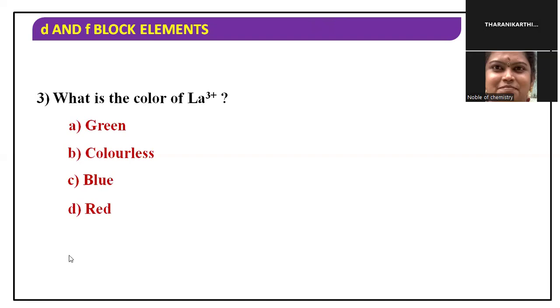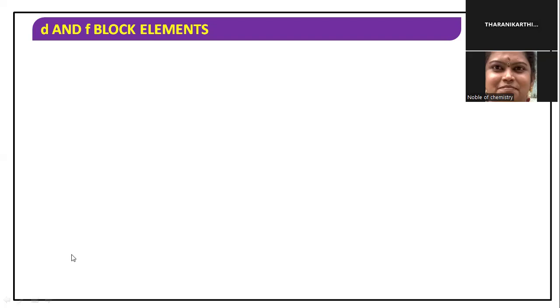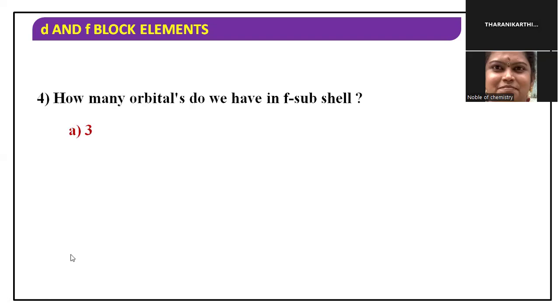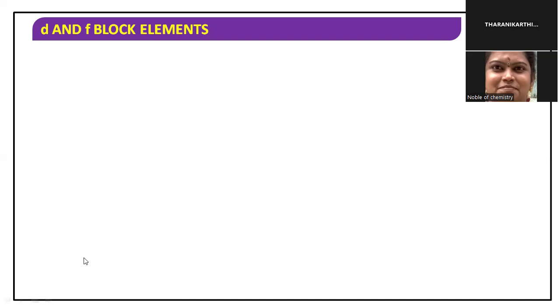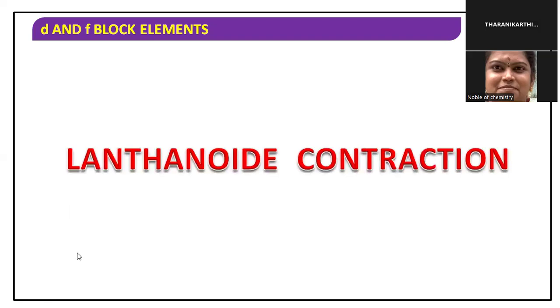What is the color of lanthanum 3+? It is colorless. How many orbitals do we have in the f subshell? The f subshell has 7 orbitals. Which is colorless? They are asking for colorless. Cerium 3+ is colorless.